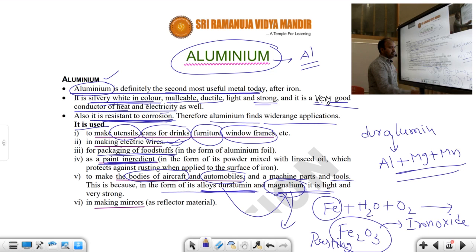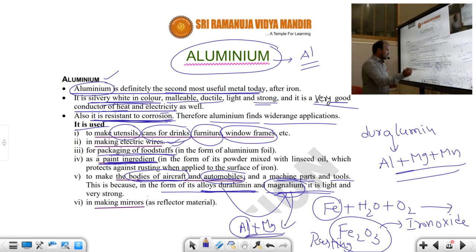Both are alloys. Where are these alloys used? In the preparation of parts of aircraft, automobiles and machinery parts, mainly using Duralumin and magnalium, both alloys which mainly contain aluminum. Aluminum is one of the major constituents in those alloys. And it is used for making mirrors or reflector materials.